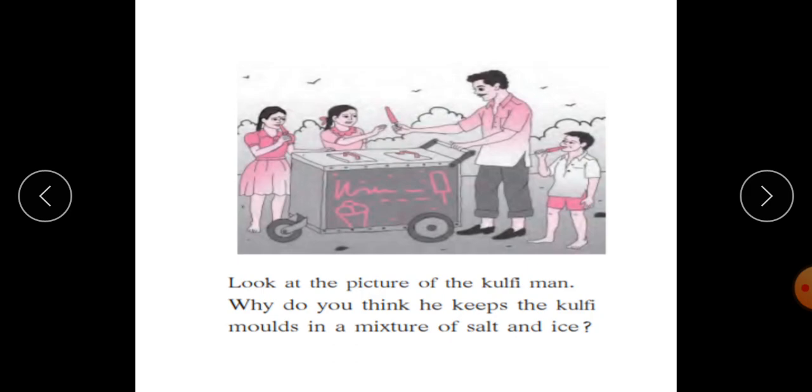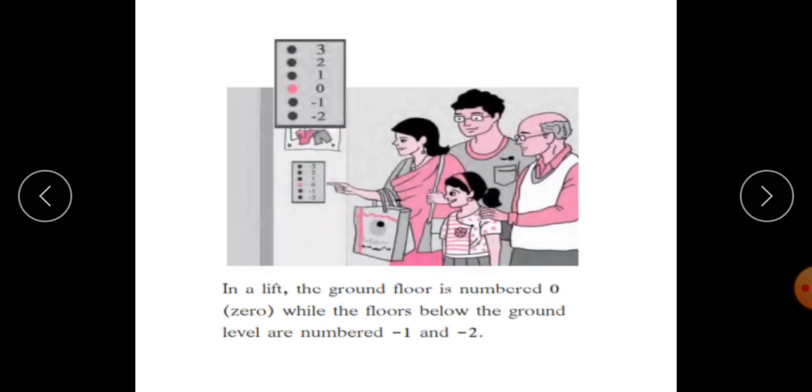And when the kulfi man uses the mixture of salt and ice in his kulfi pot, all the kulfis remain in a solid state. They don't melt, and this helps the kulfi man to keep all kulfis intact. Now, then in the next picture, in a lift, the ground floor is numbered as 0. Here it has been shown, while the floors below the ground level are numbered as -1 and -2. Therefore, students, we always have a use of positive numbers, negative numbers, and 0 in our daily life.